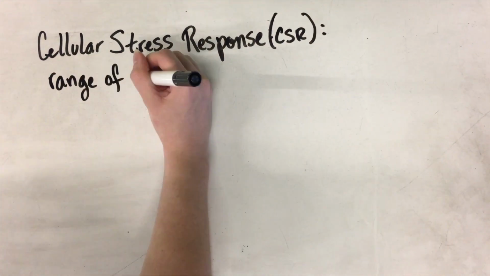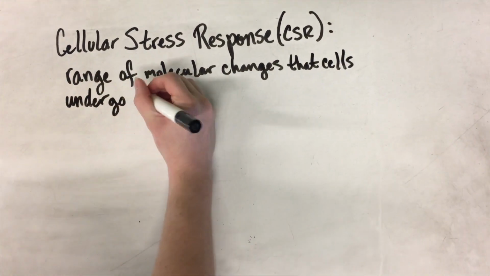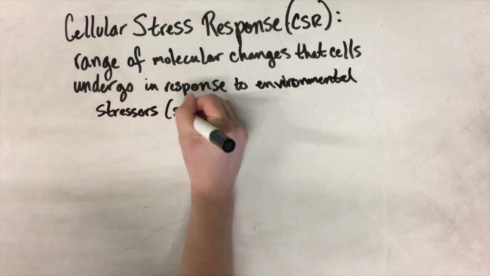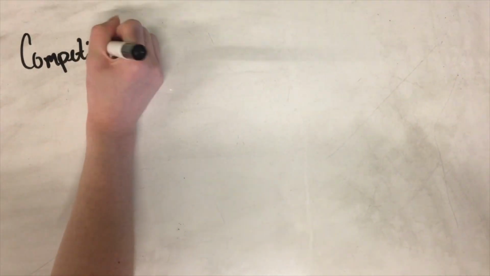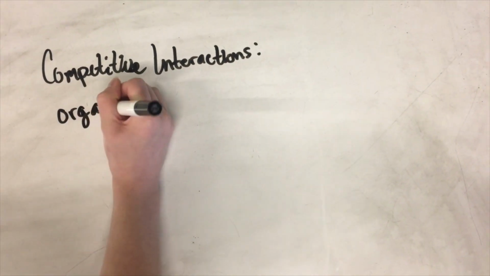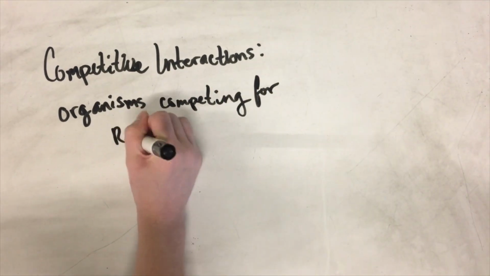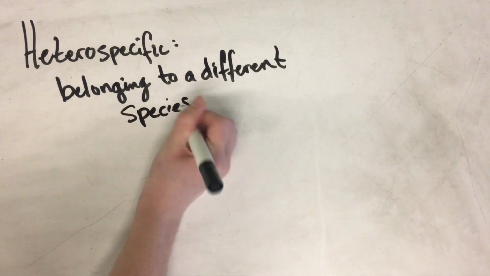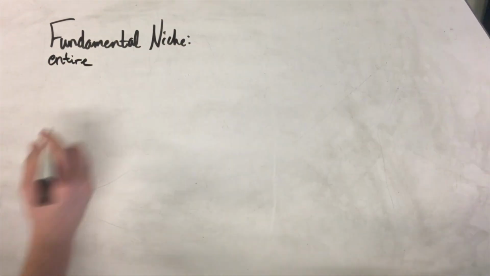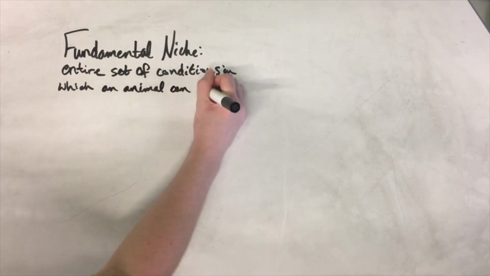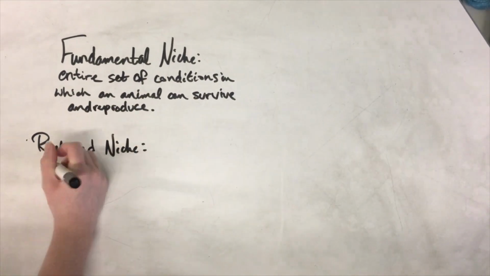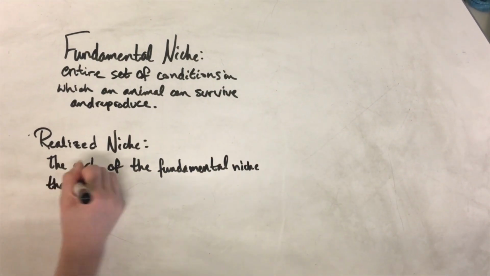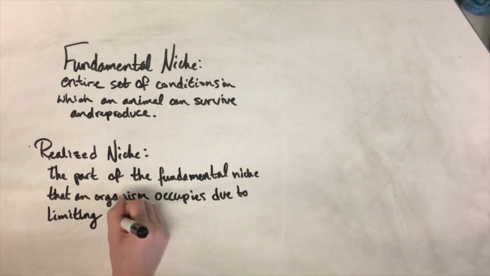Cellular stress response: range of molecular changes that cells undergo in response to environmental stressors. Competitive interactions: organisms competing for resources. Can be interspecific or intraspecific. Heterospecific: belonging to a different species. Fundamental niche: entire set of conditions in which an animal can survive and reproduce. Realized niche: the part of the fundamental niche that an organism occupies due to limiting factors in the environment.